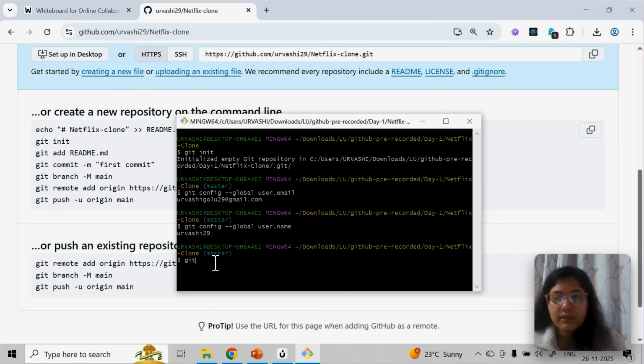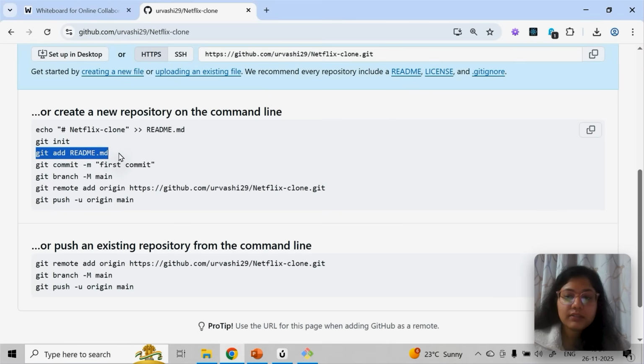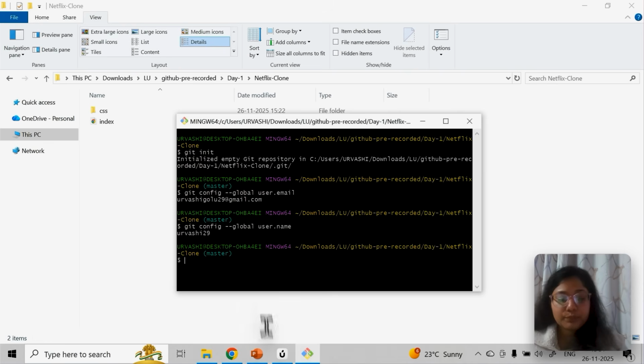You can see git init I've already run, that's one time. Now what is this git add readme? They are saying that a readme file is already here and then you're adding it. But you can run git add, and then what you want to add. So from this, what do you want to add? I want to add the CSS folder, so I'll say git add CSS.